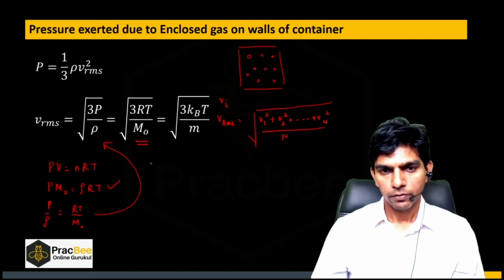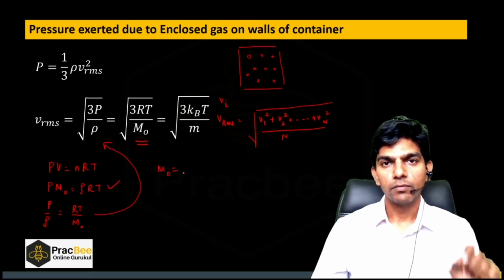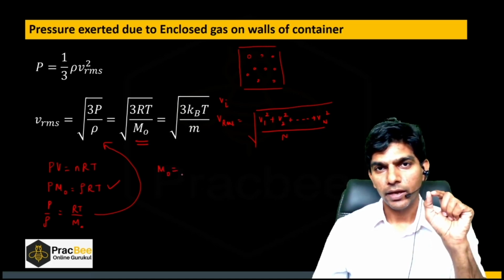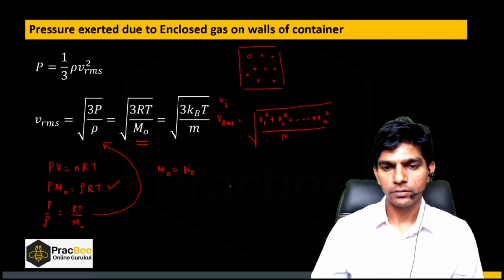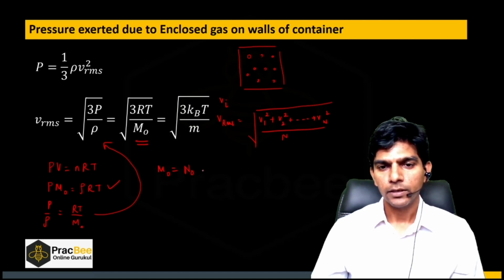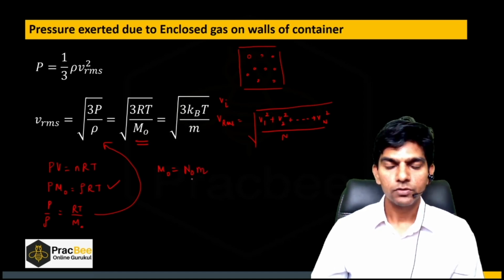Now we know that molar mass is nothing but the mass of Avogadro's number of molecules. So let us say n naught is the Avogadro number, which is 6.022 into 10 raised to 23, as you must have studied in chemistry, times the mass of one molecule.